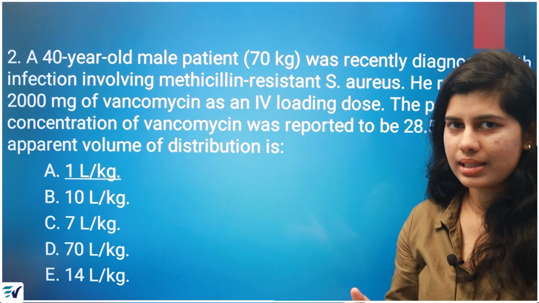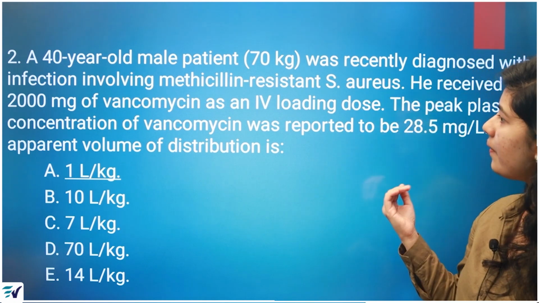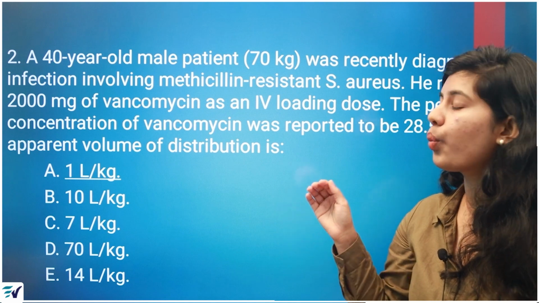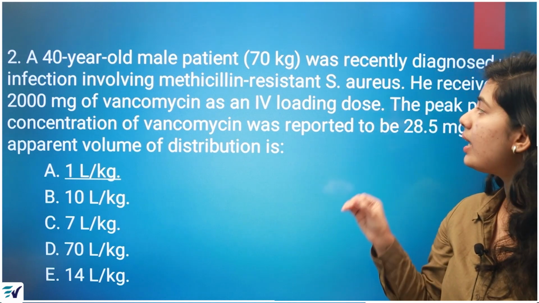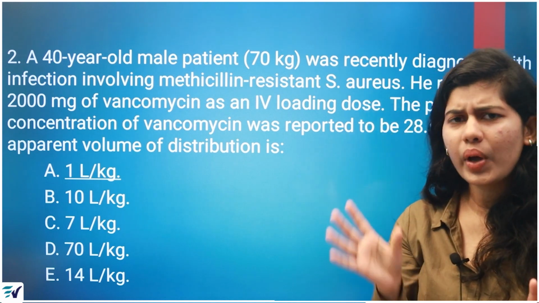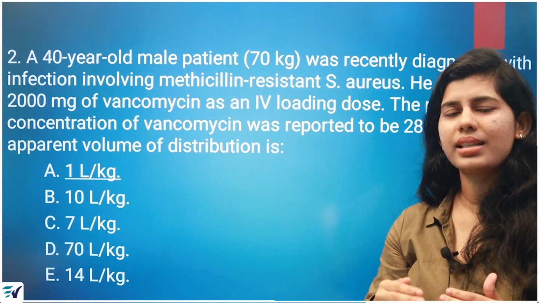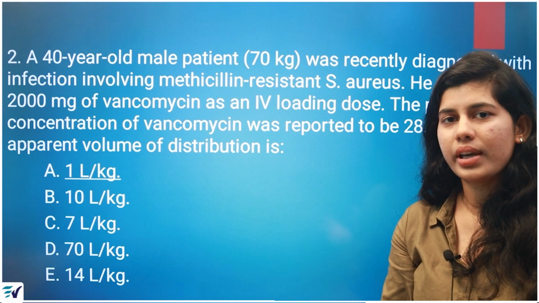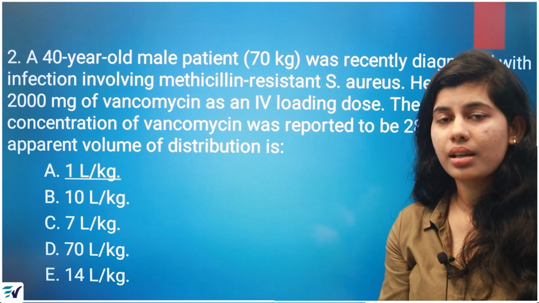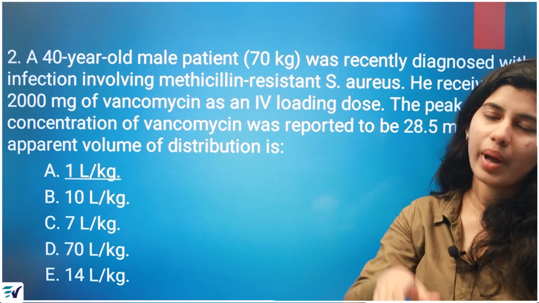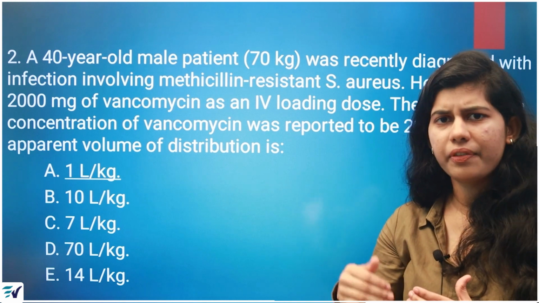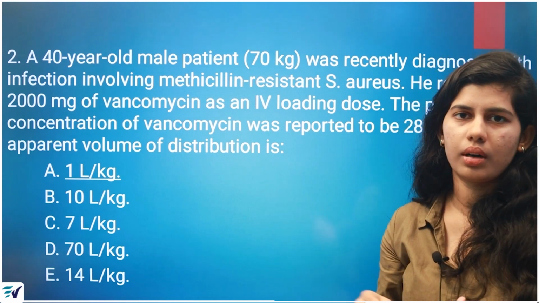So he received 2000 mg of vancomycin as an IV loading dose. We have learned that when it comes to MRSA infection, the drug of choice is vancomycin. After vancomycin, the second preferred drug will be metronidazole.